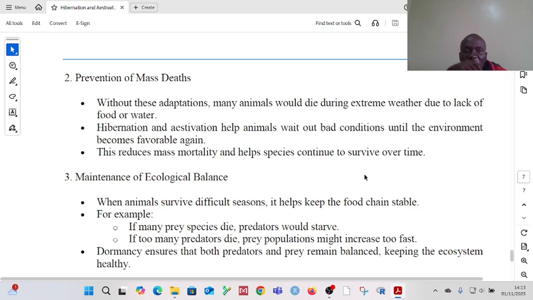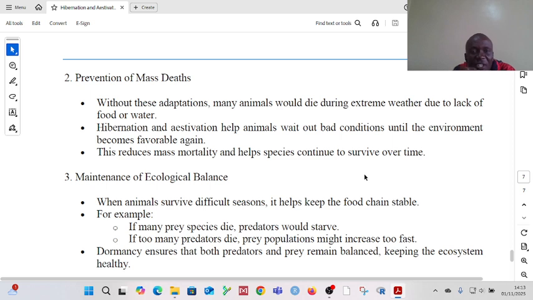They also help in the prevention of mass deaths. If there is no hibernation, if there is no aestivation, then most animals will die during the extreme weather. Because when it is hot, there is no water. So if the animals don't become inactive, they will die. They will be dehydrated to death. When it is cold, there is no food. So if the animals keep moving around, they will still starve to death.